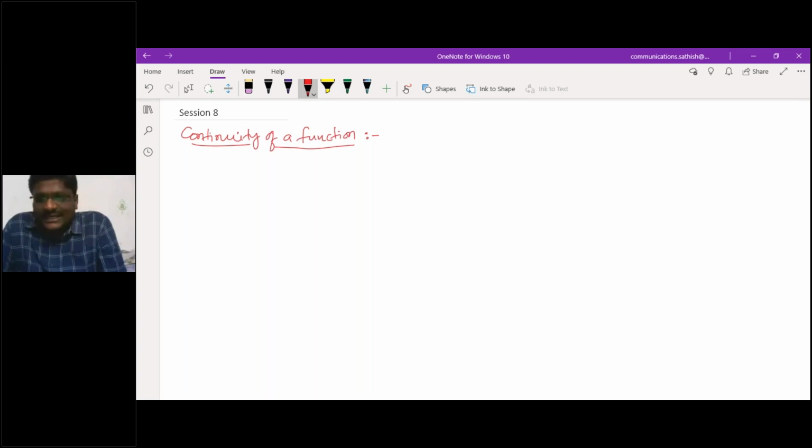So, in continuation of your previous session, in this session I'm going to start the concept of the continuity of a function. In the previous session, what had you seen? Limit of a function. Are there any doubts in that previous session? Did you solve all the problems?